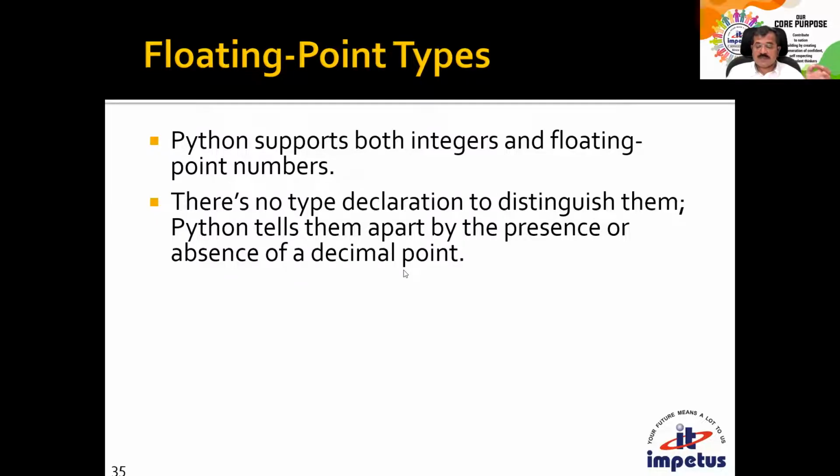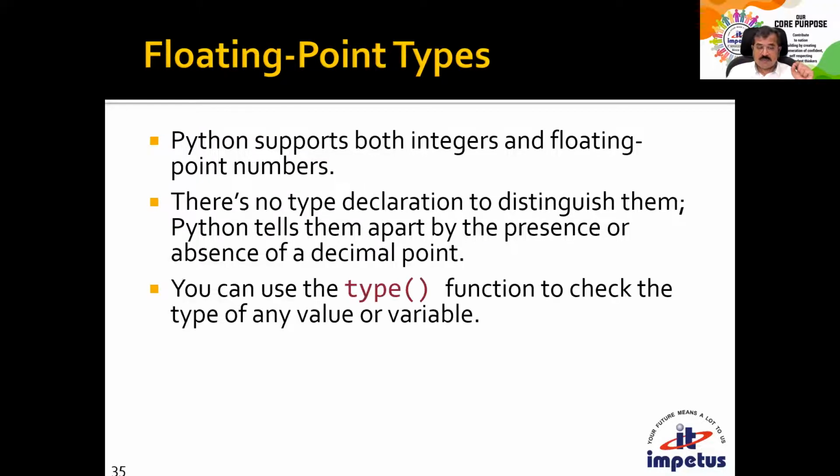They are distinguished only by the presence or absence of a decimal point. If I say 2.0, it will by default be float. And if I just say 2, it will by default be integer. There is no way I can predefine it to be a float or to be of type integer. Depending on the value assigned, it will automatically be either of type integer or of type floating point.